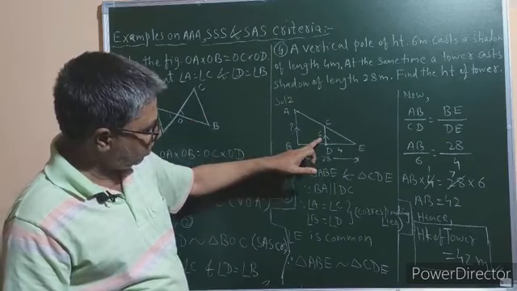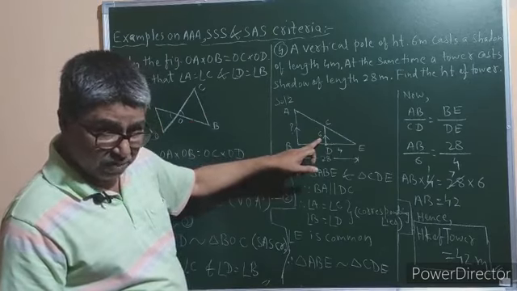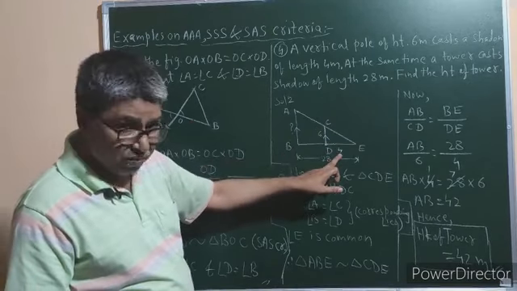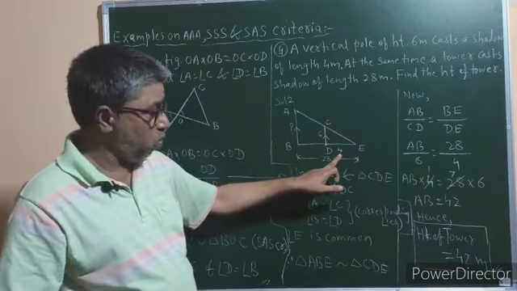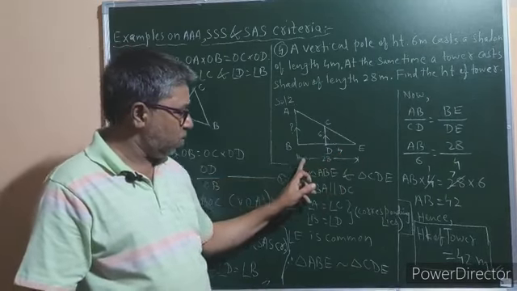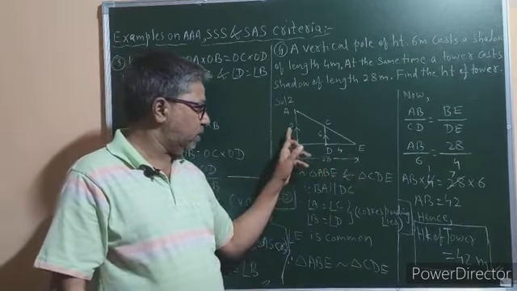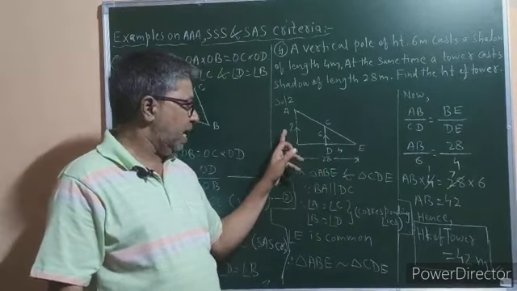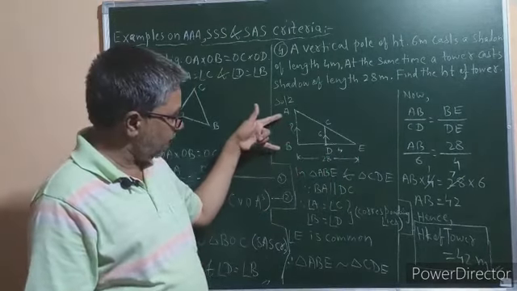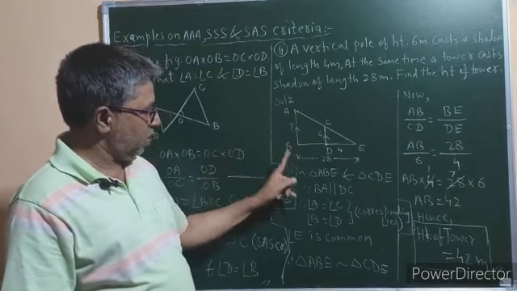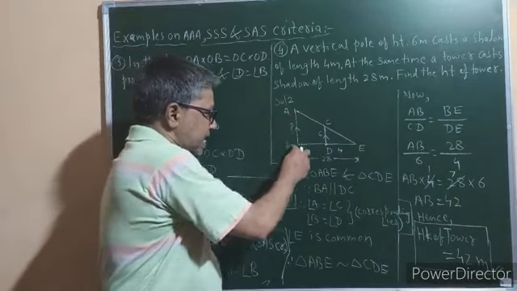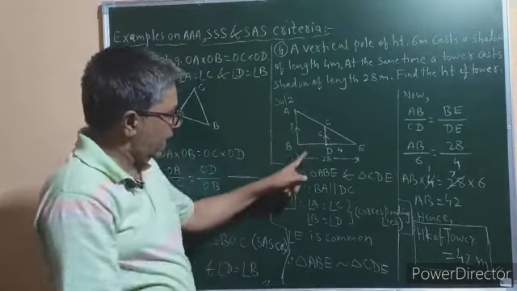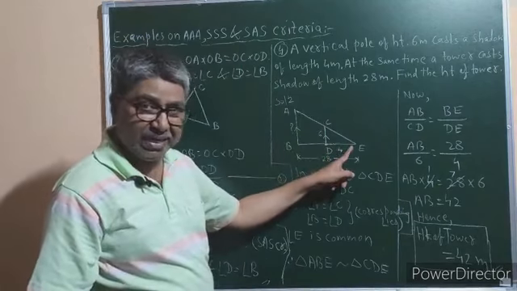6 meters is the height of the pole and the length of the shadow of the pole is 4 meters, and the length of the shadow of the tower is 28 meters, and we are asked to find the height of the tower. Now here triangle ABE is one triangle, and triangle CDE is another triangle.